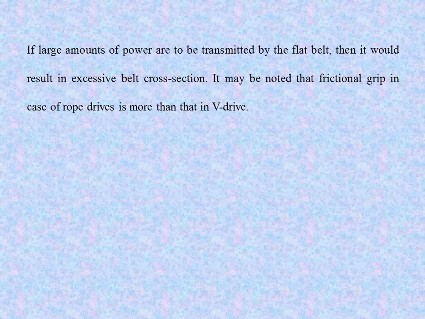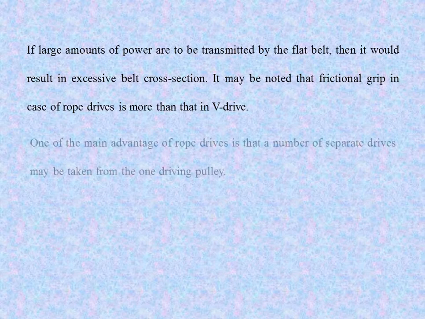So if we transmit large power using the flat belt, then what happens? The excessive belt cross section results. And the frictional grip in the case of the rope drive is more than in the belt drive, that is, the frictional grip is more in the case of the rope drive.